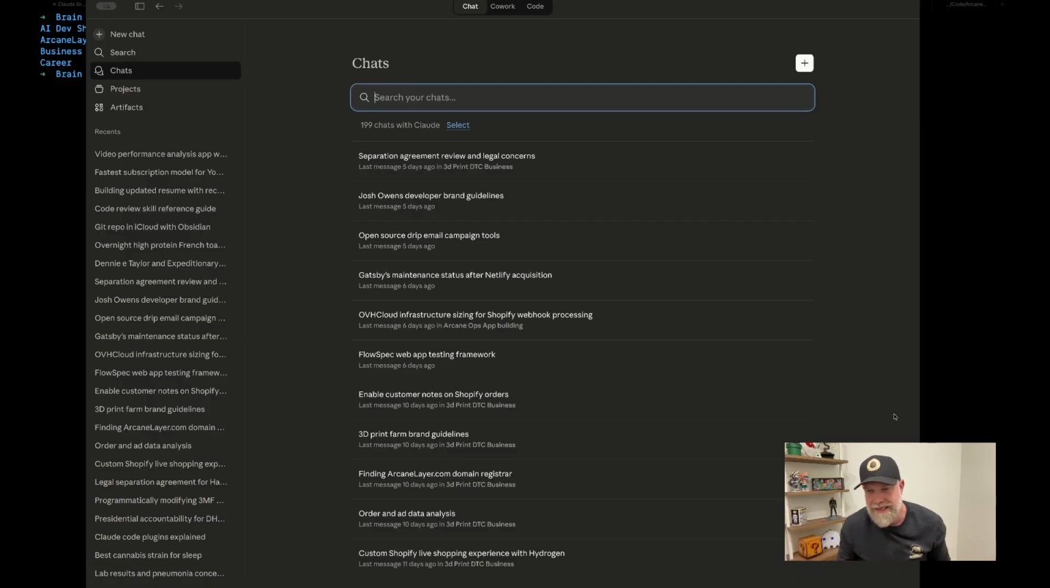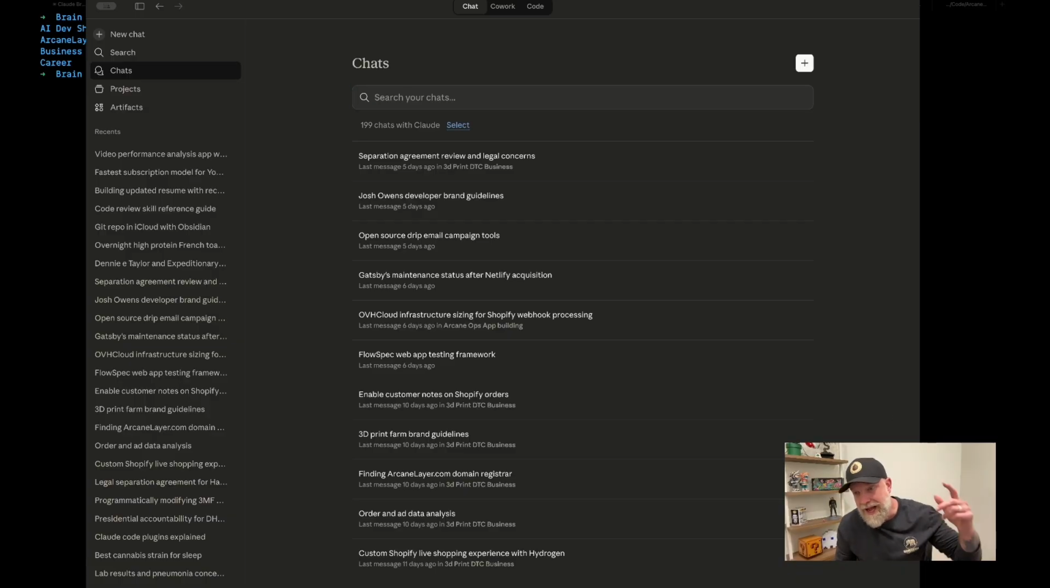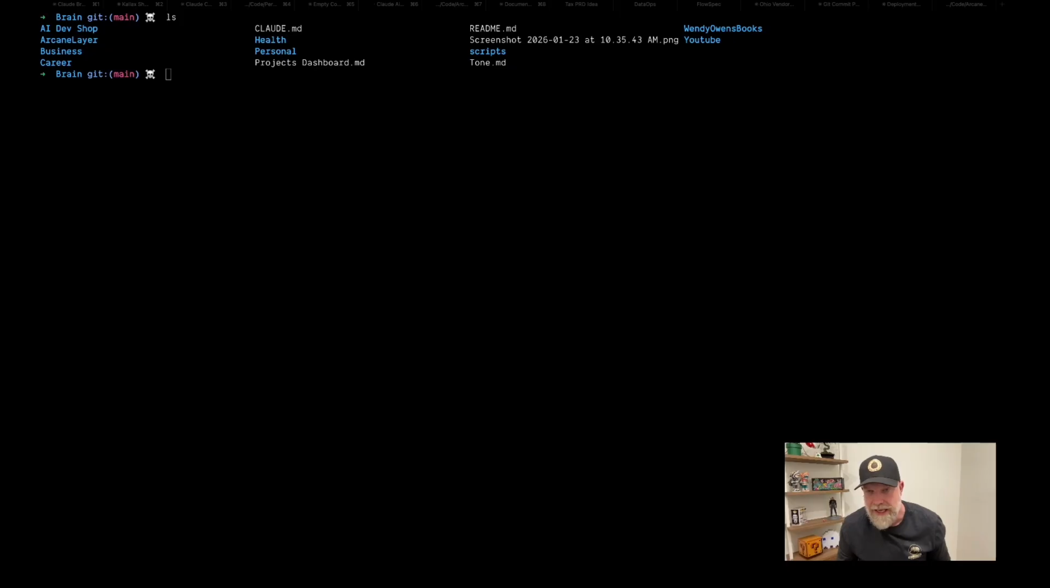So anyway, I started rethinking how I was working with chat, and instead of chat, we moved to Claude Code. The idea here is I created an Obsidian vault, and inside that vault, I have various scripts and folders. I call it my brain, my second brain. Inside of that, I have individual subsections of the brain, like arcane layer.